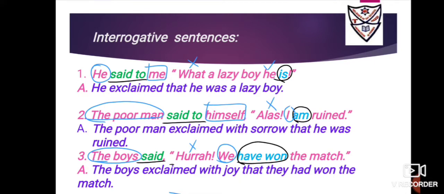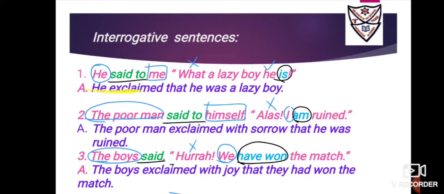So it is an exclamatory kind of statement, but it's just simply saying what a lazy boy he is. If I'm removing the exclamation mark, I have to remove the words that show like what, how, and all the interjections. And what a lazy boy he is will change to he is a lazy boy. So now here, he exclaimed. When you are not so sure whether it is the feeling of sadness or the feeling of joy, you can simply state he exclaimed that. Now here, as I've told you, the conjunction that is used.